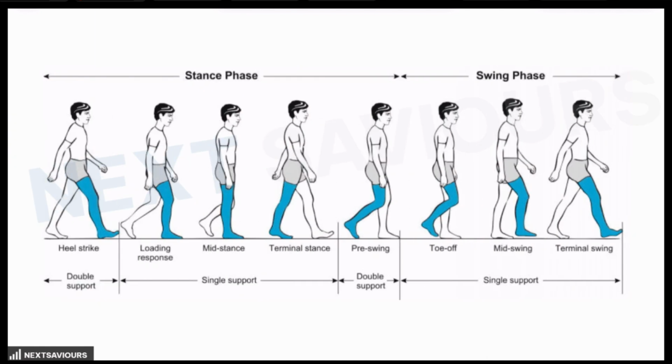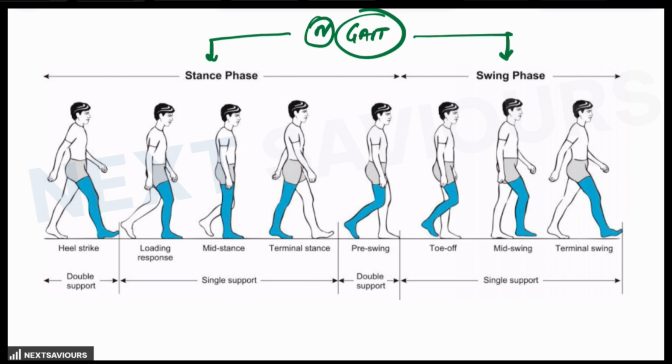Now, all of us are aware of what the normal gait cycle is and what its components are. The normal gait cycle consists of two components. One is the stance phase and the other one is the swing phase. The stance phase is identified when one limb is on the ground. It is further divided into three phases.